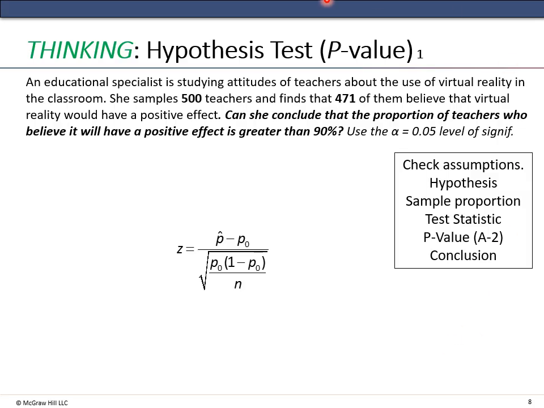All right. An education specialist is studying attitudes of teachers about the use of virtual reality in the classroom. She samples 500 teachers and finds that 471 of them believe that virtual reality would have a positive effect. Can she conclude that the proportion of teachers who believe it will have a positive effect is greater than 90%? Use the alpha equals 0.05 level of significance.